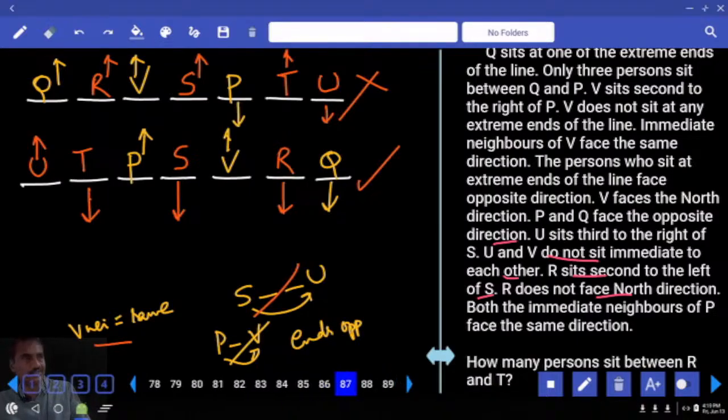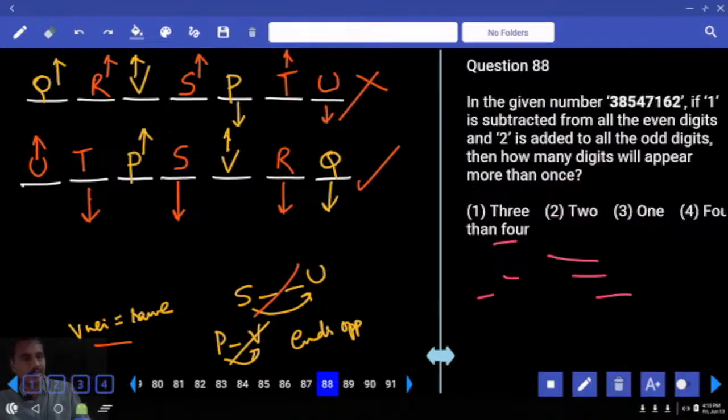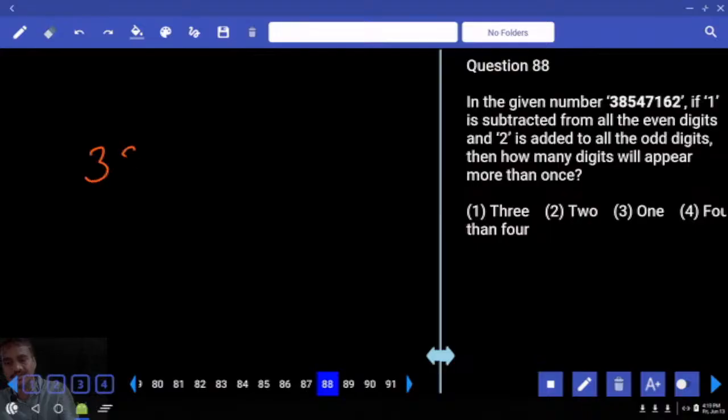87. Then coming to question number 88 onwards. Now in this 88, what is the information we have? In the given number, what is the number given? 3854. The number is 3, 8, 5, 4, 7, 1, 6, 2.